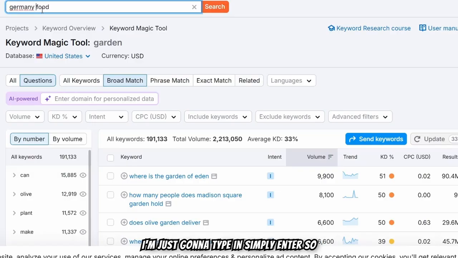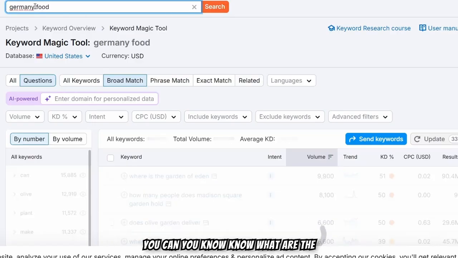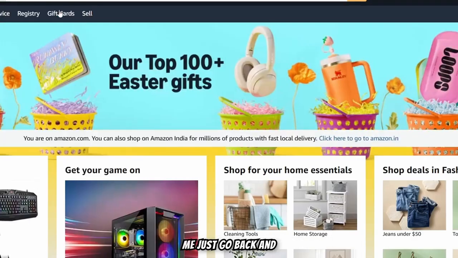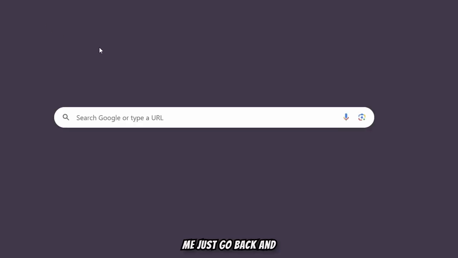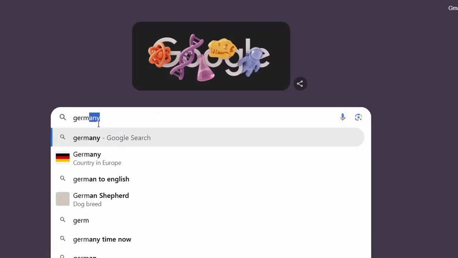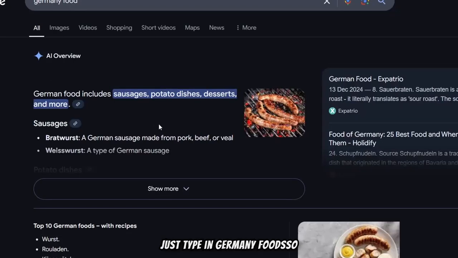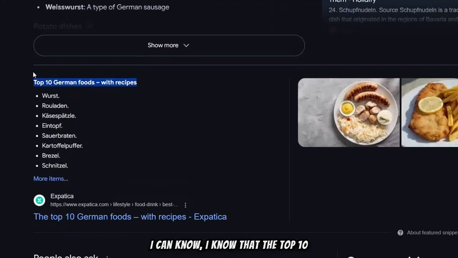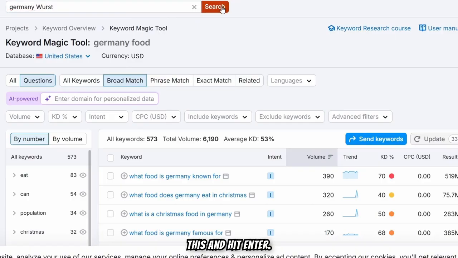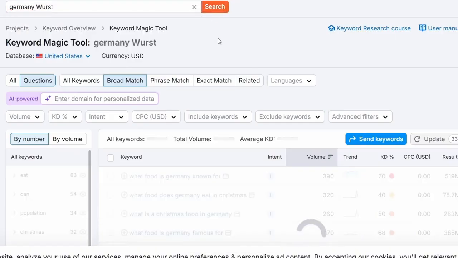I'm just gonna type in, simply enter. So you can know what the foods are, what the Germany foods are. So let me just go back and type in Germany foods. I know that the top 10 Germany foods is wurst, and I can copy this and go to the food section. So I'm just gonna replace this and hit enter.